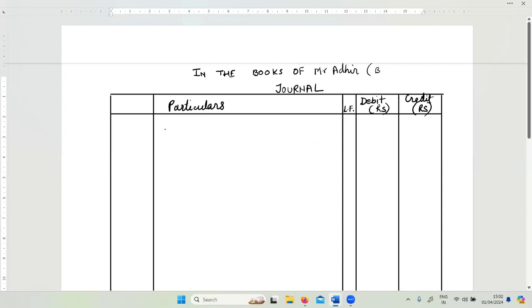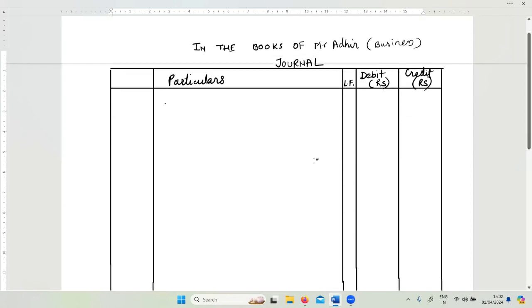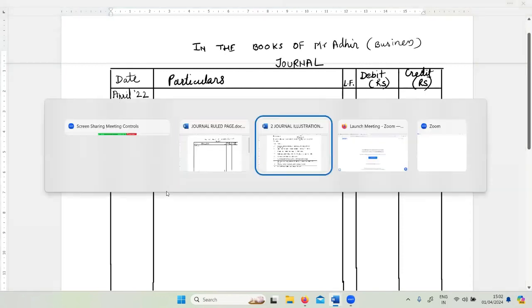And here I'm putting, as in the previous question also, I'm writing here business. So you know that it's not the personal account of Mr. Adhir that we are writing. We are writing in the books of Mr. Adhir's business account. Now, here we have the date, the particulars, ledger folio, debit and credit amounts, and we are writing for which month. Let us put down that first, April 22. Okay, year 2022.